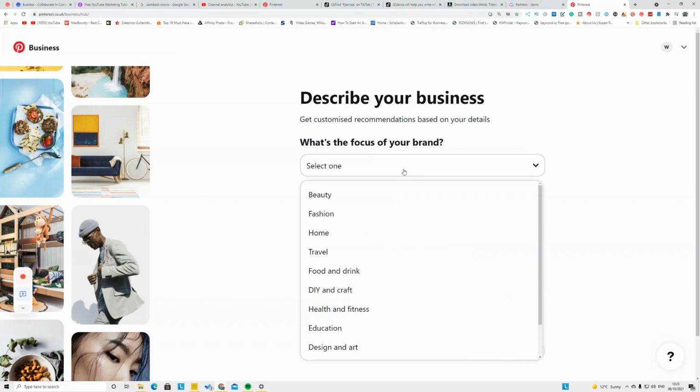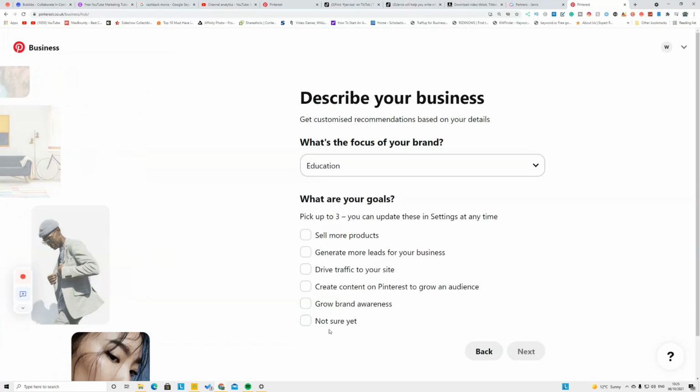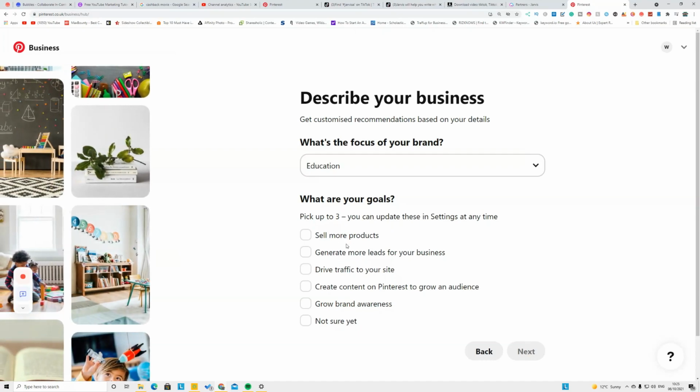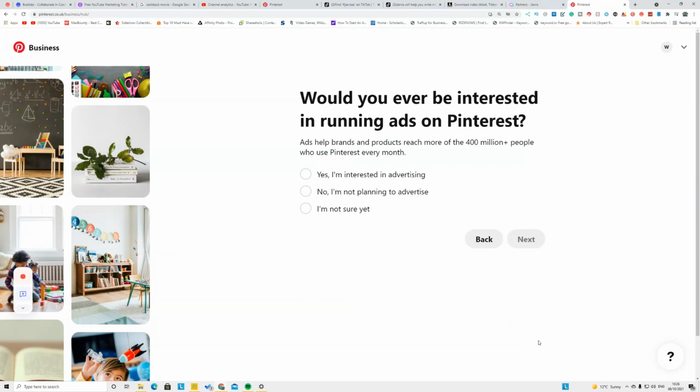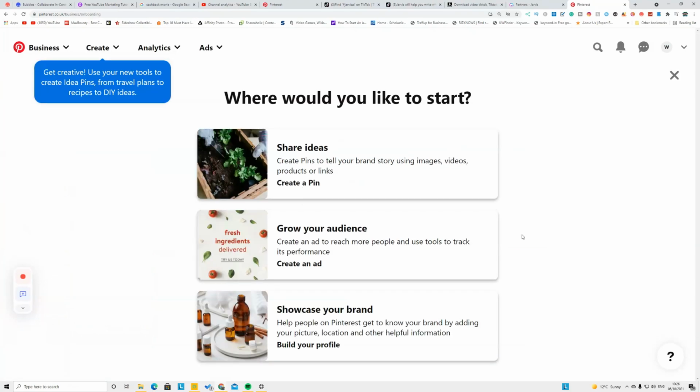Which is your focus? I'm focused on education. It's about content writer, so I'm going to put that. What is your goal? My goal is to divert traffic to my site, generate more sales, and sell more products. Click next, and this can be a business. At the moment, I don't have any website or anything, so I'm going to click I'm not sure, and click next. Would you ever be interested in running ads on it? Yes, maybe in the future. I'm going to click next.